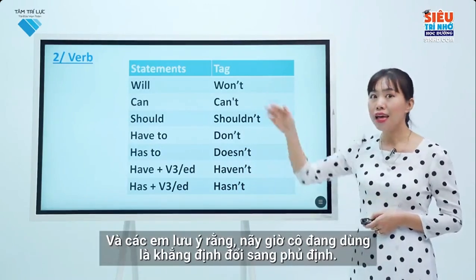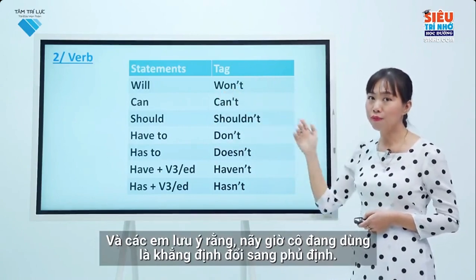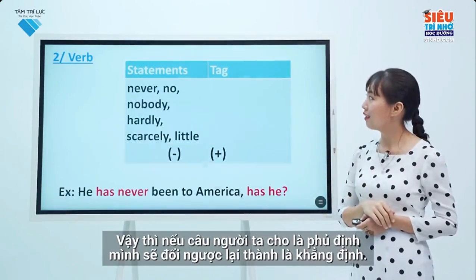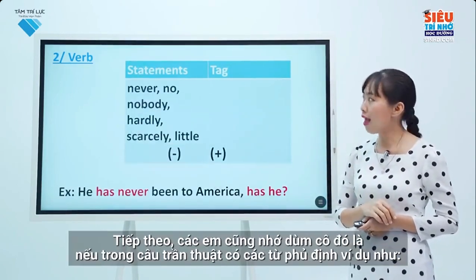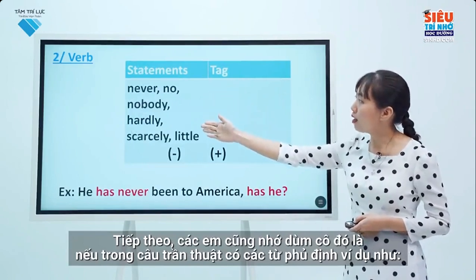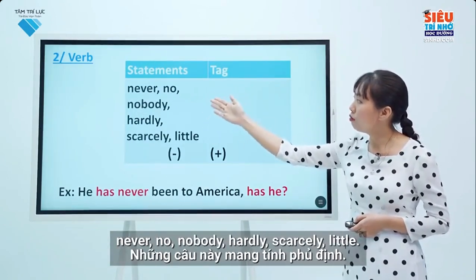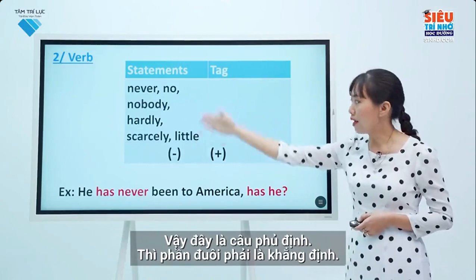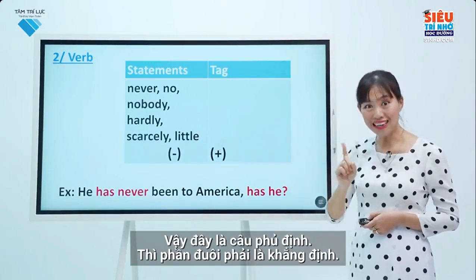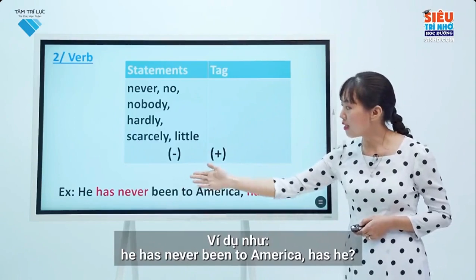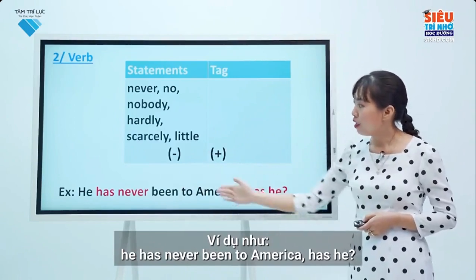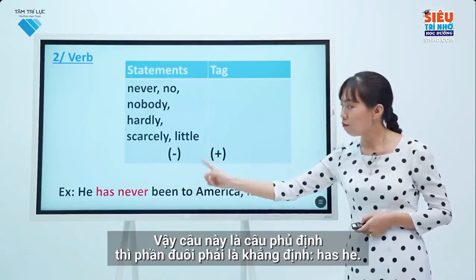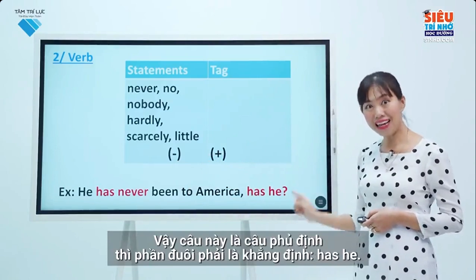And please notice that I have been changing from affirmative to negative. So, if the given sentence is negative, we will change it to affirmative. Next, you should remember that when affirmative sentences contain negative words such as never, no, nobody, hardly, scarcely, little, these sentences are negative. Then, this is a negative sentence. The tag question will be affirmative. For example, he has never been to America, has he? In the statement, he has never been to America, we have never as a negative word. So, this is a negative sentence. The tag question will be affirmative. Has he?